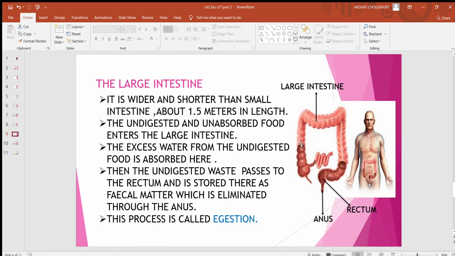Now about the large intestine. It is wider and shorter than small intestine, about 1.5 meters in length. The undigested and unabsorbed food enters the large intestine. The excess water from the undigested food is absorbed here. Then the undigested waste passes to the rectum and is stored there as fecal matter, which is eliminated through the anus, and this process is called egestion.